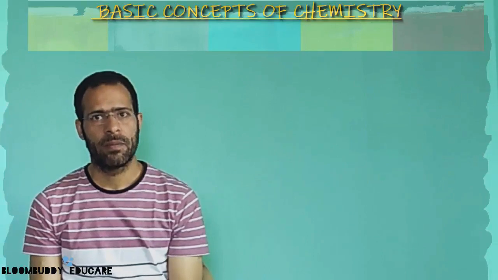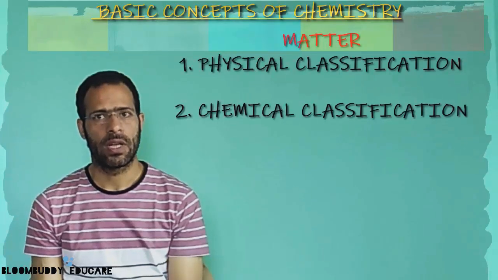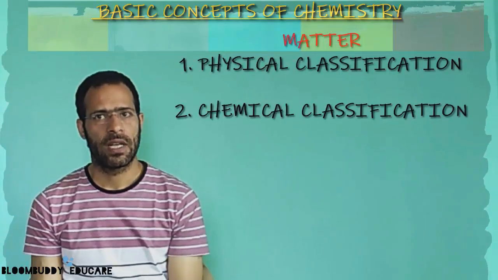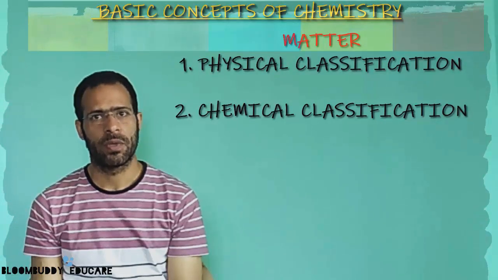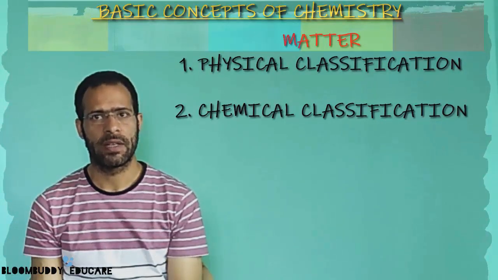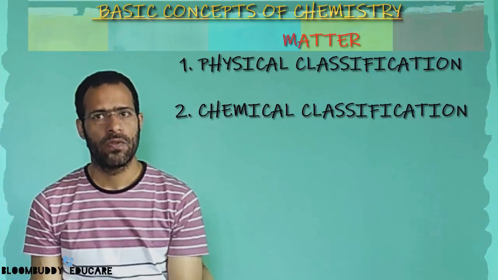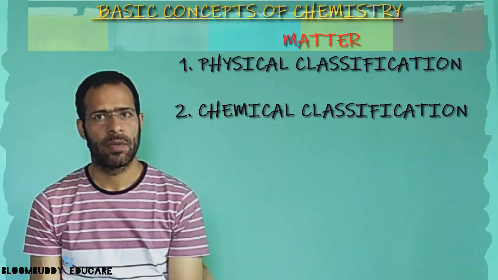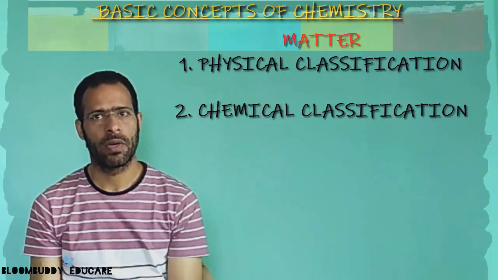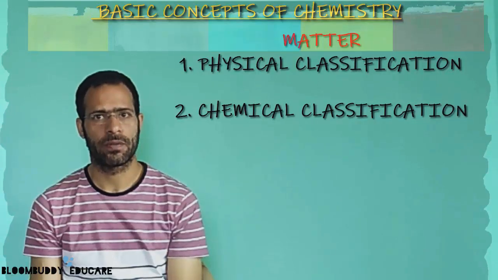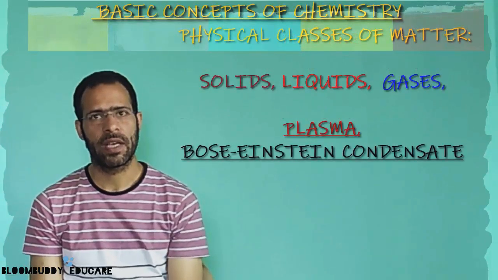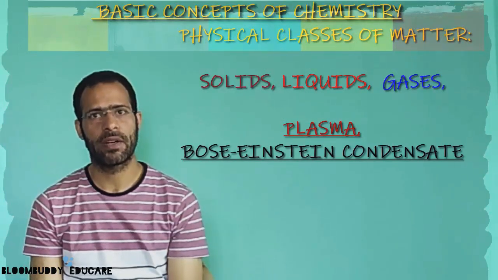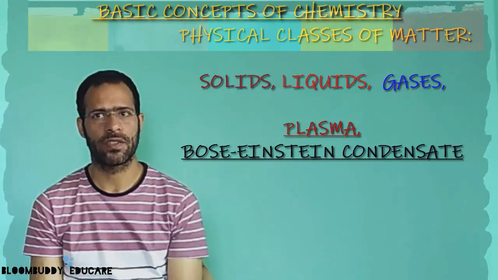Matter can itself be classified into two different classes: the physical class of matter and the chemical class of matter, based upon the physical classification of matter and the chemical classification of matter. The physical classification of matter is based on the physical state under normal conditions of pressure and temperature. Based on physical classification, matter can be a solid, liquid, or gas, and there are other states of matter also, which are known as plasma and Bose-Einstein condensate.